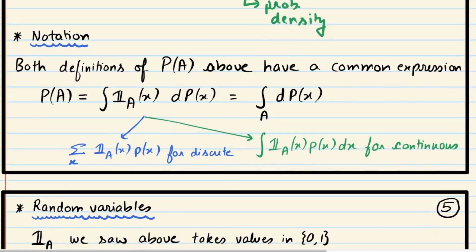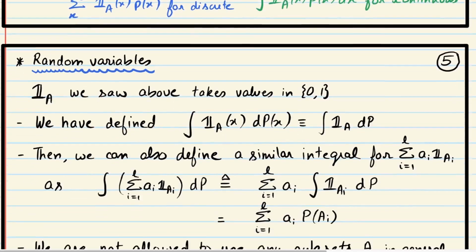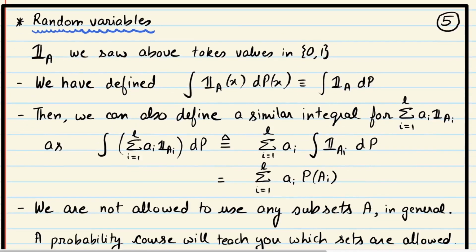So we have agreed on this notation. Let's now move to the next concept I would like to review quickly, which is the concept of a random variable. So we already saw a random variable, by the way. We saw this indicator function of A. This function takes as input element x and outputs 0 or 1. Okay, and we also define this particular integral, which is the integral of indicator function of A over dp. This is just a notation we introduced. We saw that this is equal to P of A. That's how this integral was actually defined.